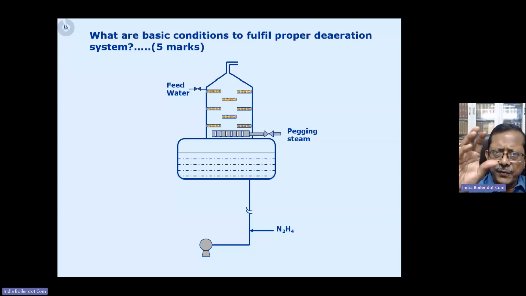Therefore, even though there is a valve, it is basically there to begin the operation. So in the beginning of operation, to increase the pressure of the system, we operate the valve. But after that, when it is in full operation, this vent valve should be totally open. There should not be any throttling, right? But people tend to make a mistake. What they do, they can see steam is going out of the vent. That is a loss, right? So they think that, okay, if we keep the vent a little throttled, steam is still going to come out.